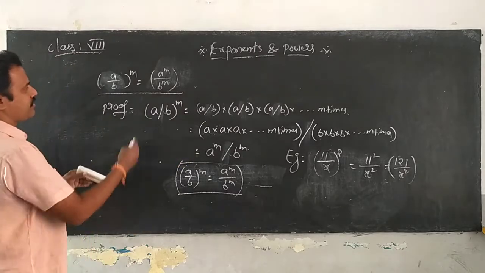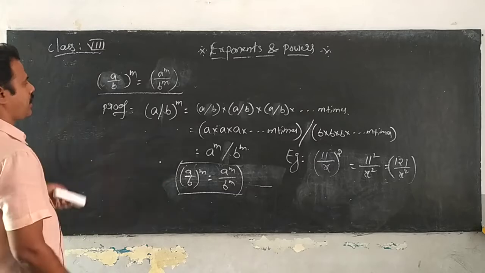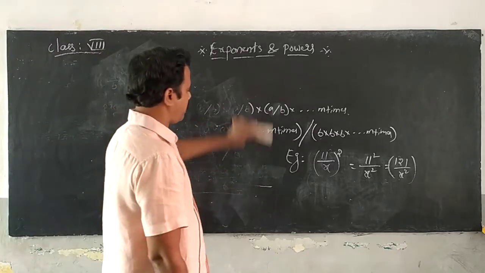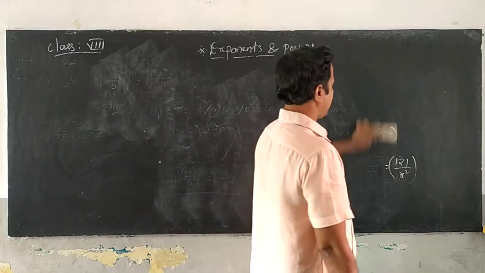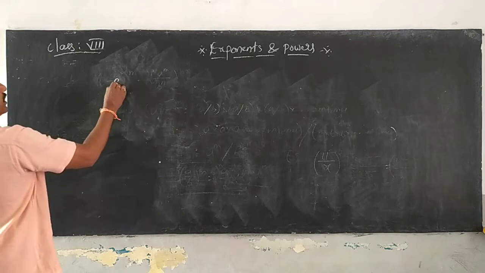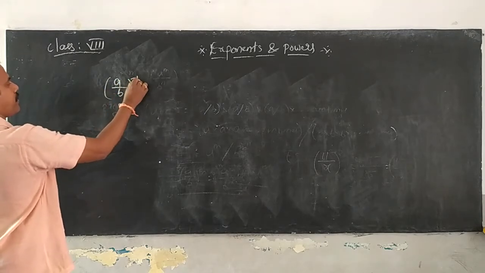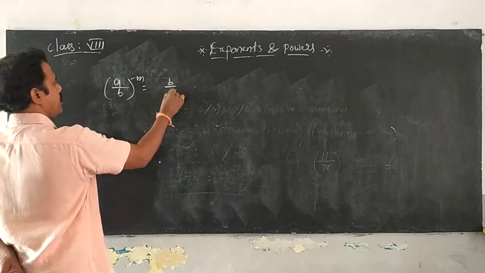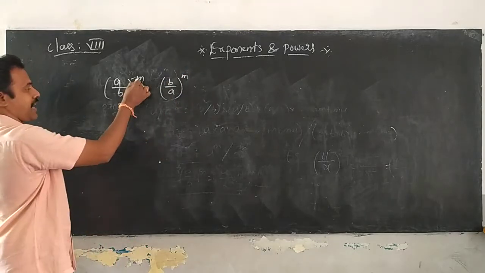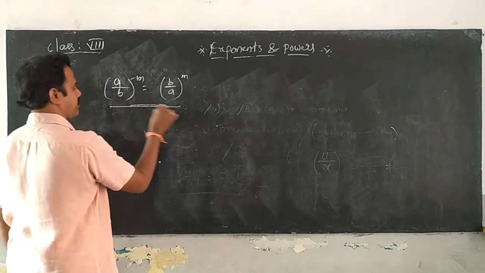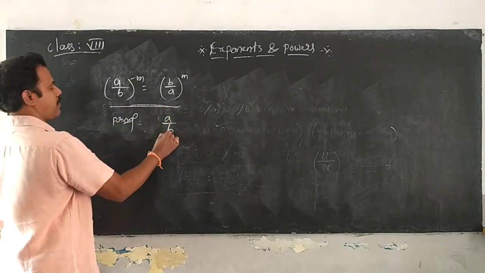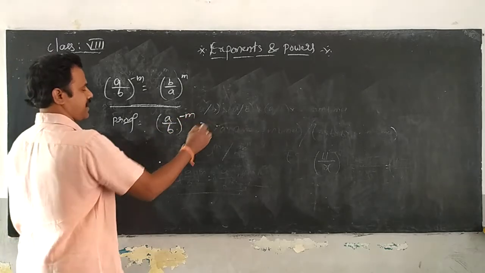Now in connection with this, we go to the third law. What is the third law for today? (a by b) whole power minus m is equal to (b by a) whole power m. Okay? (a by b) whole power minus m is equal to (b by a) whole to the power of m. I told you the formula about the minus. So coming to the proof, we write (a by b) whole to the power of minus m.